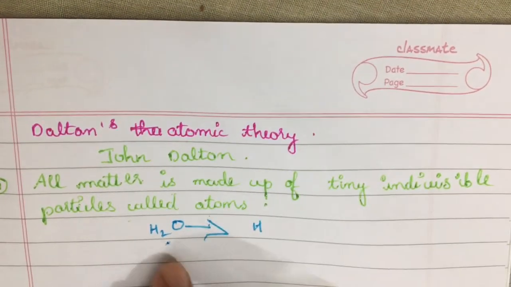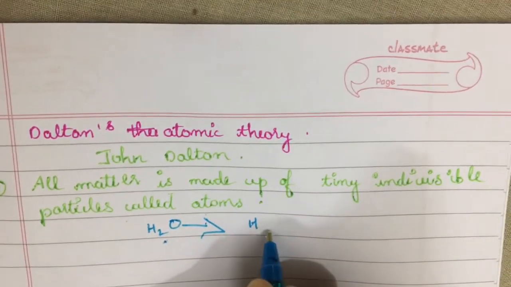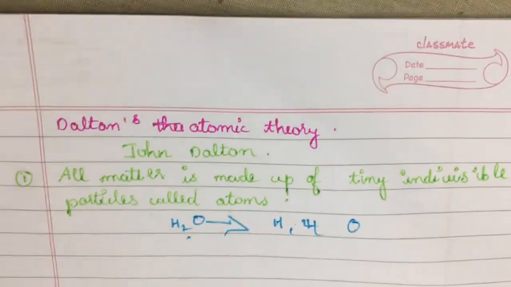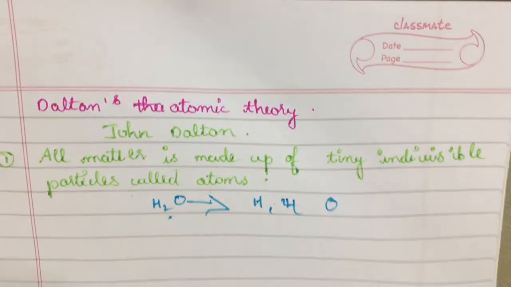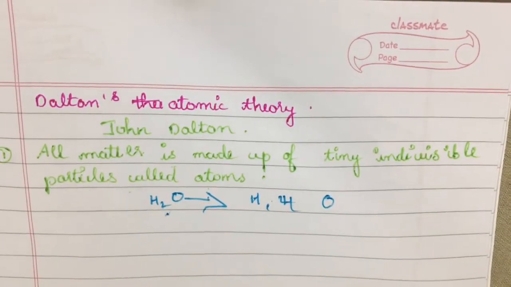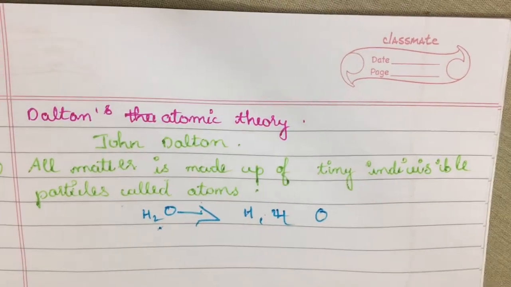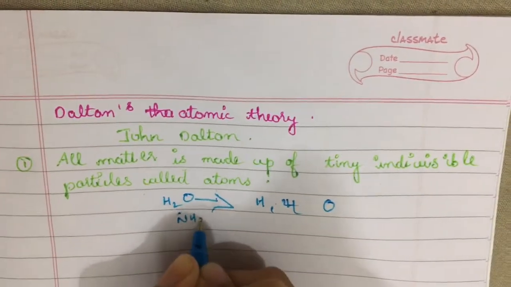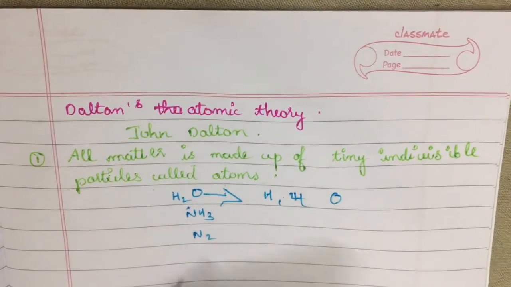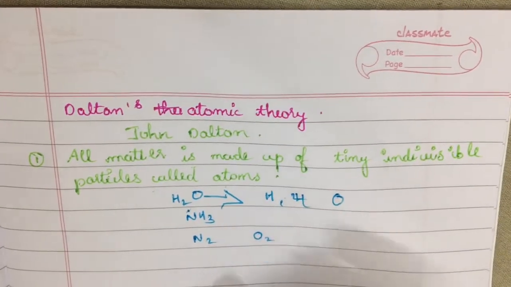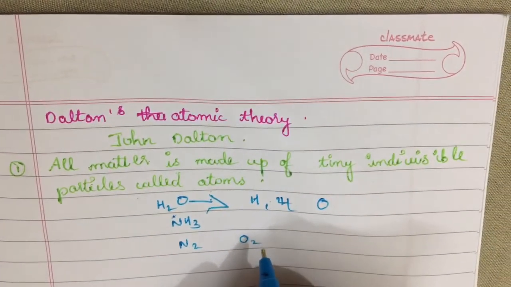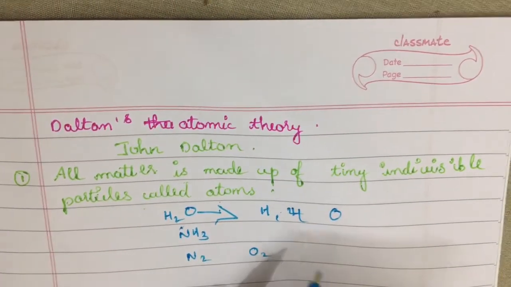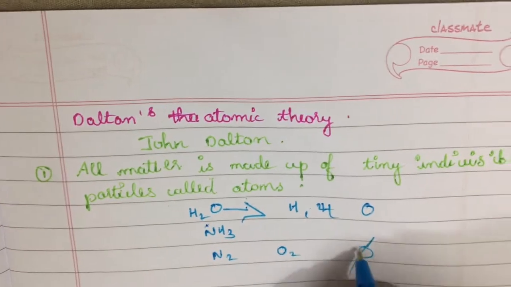For example, water is made up of hydrogen and oxygen. We can consider one more example, ammonia, nitrogen, then oxygen. Whatever the thing is, it is made up of small and very tiny particles, and these tiny particles are indivisible and cannot be further divided.